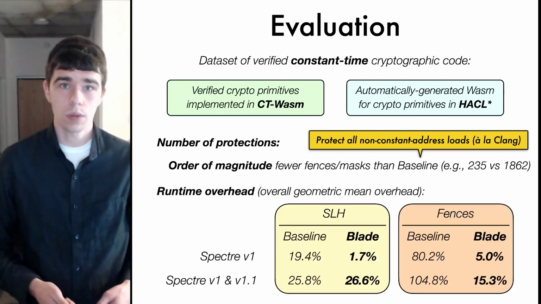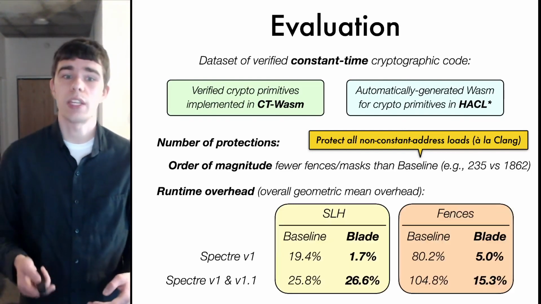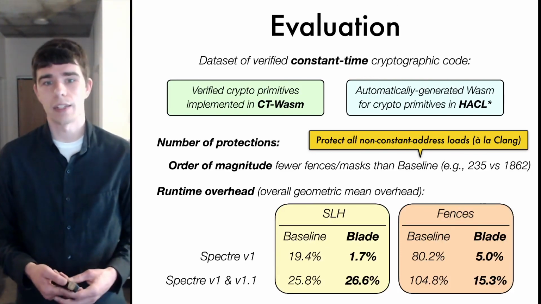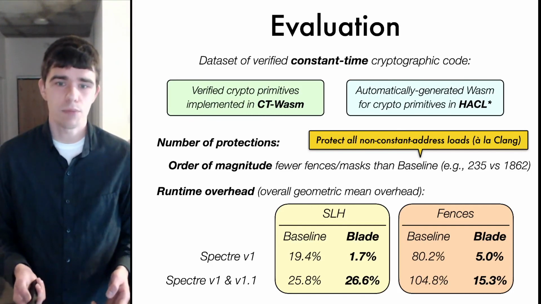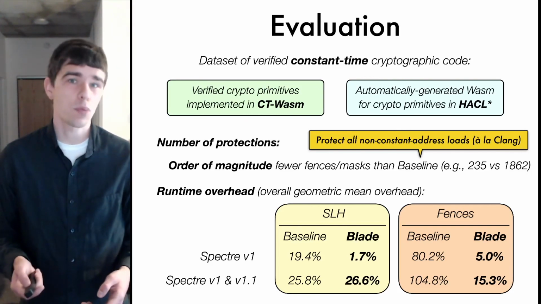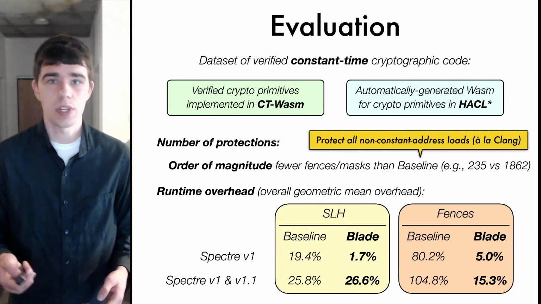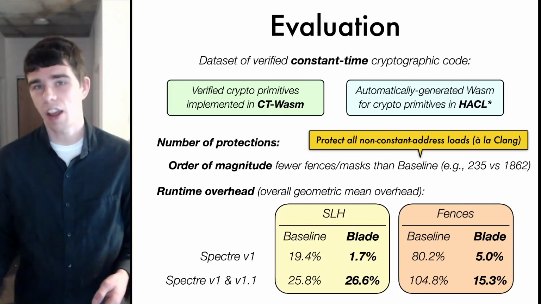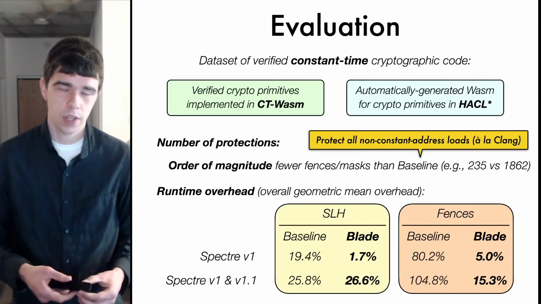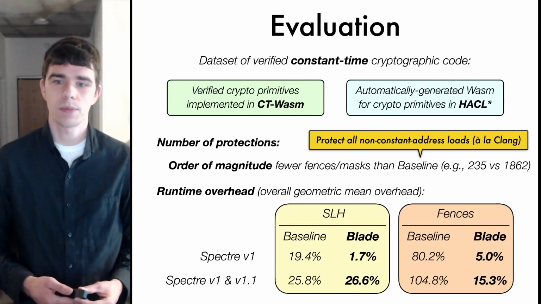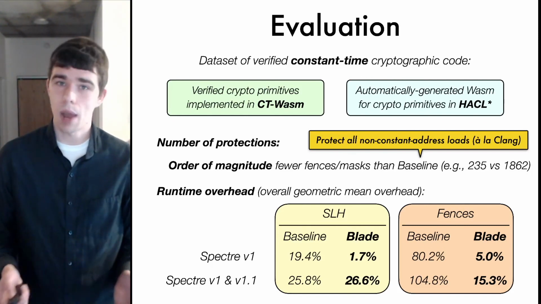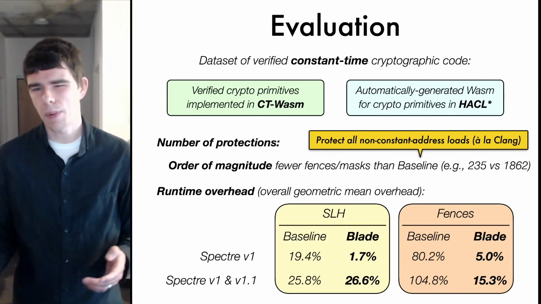We also measured the runtime performance overhead of Blade. And we found that for Spectre v1 protection, it imposes only about 1.7% overhead on average when using SLH, or about 5% when using fences. Blade can also protect from both Spectre v1 and v1.1, and this still results in modest overheads between about 15% and 27% on average.